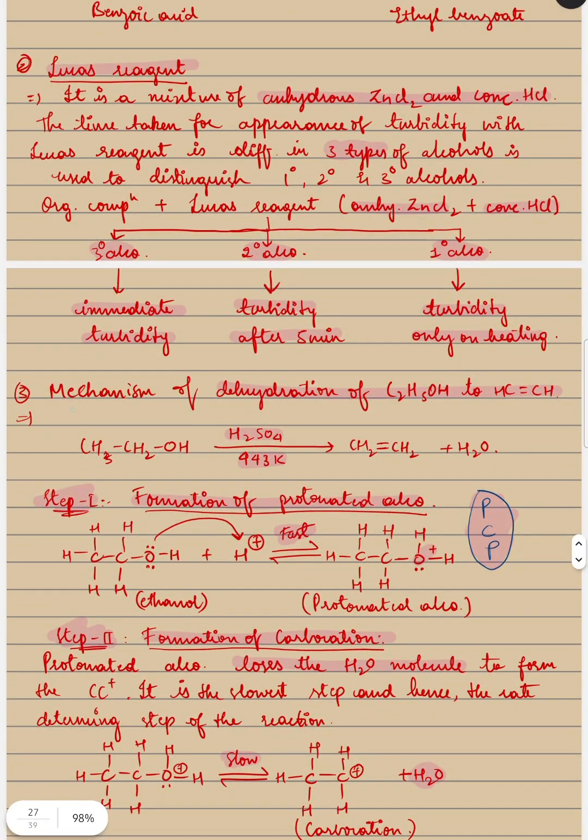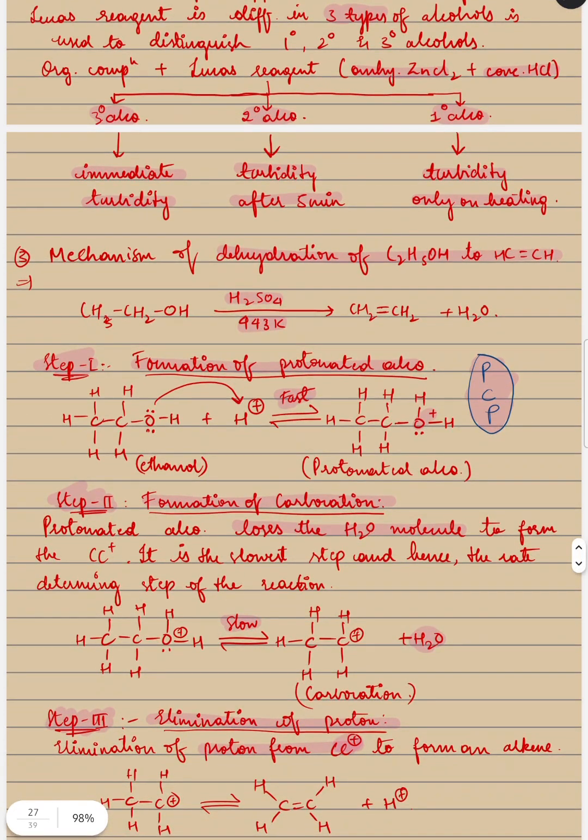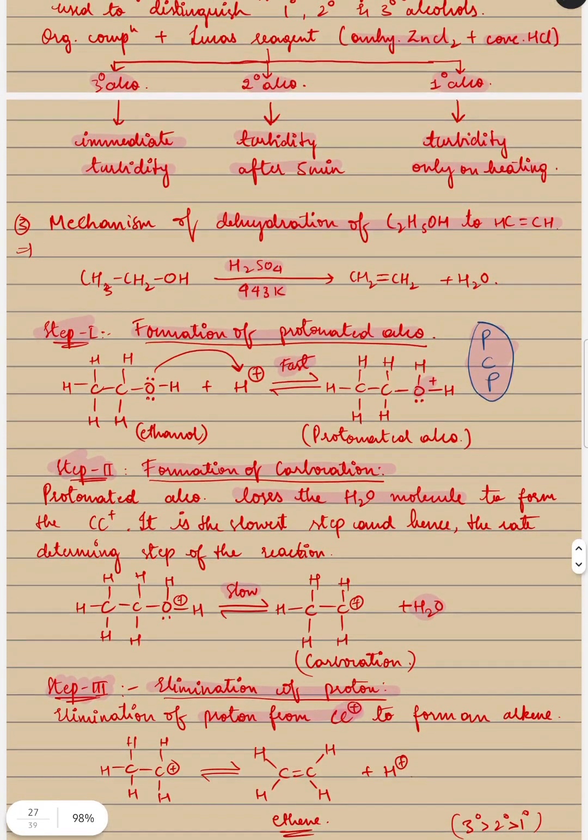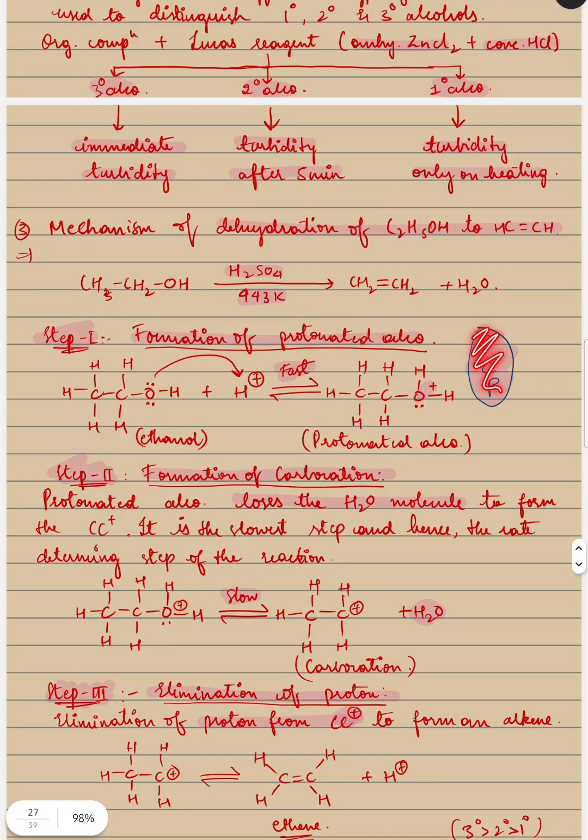Mechanism of dehydration of ethanol to ethene. There are three steps. So short form is, remember, PCP. First, protonated alcohol, carbocation and proton. Okay, formation of protonated alcohol, formation of carbocation, elimination of proton.